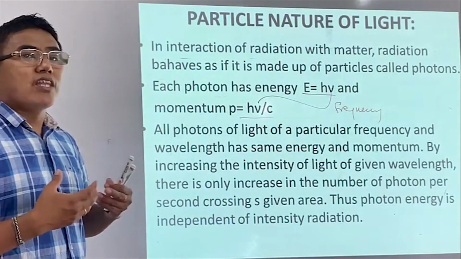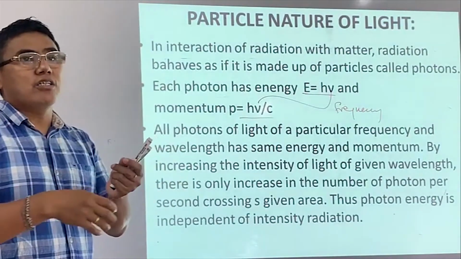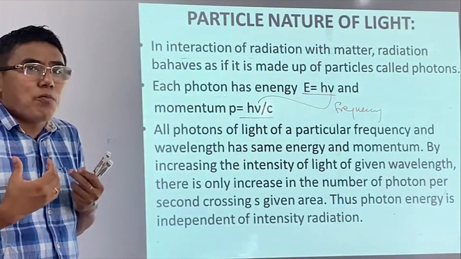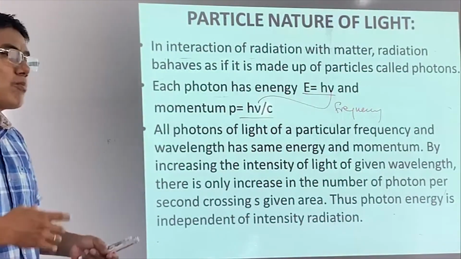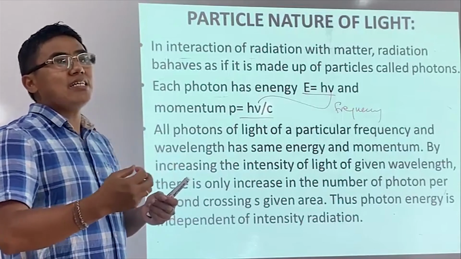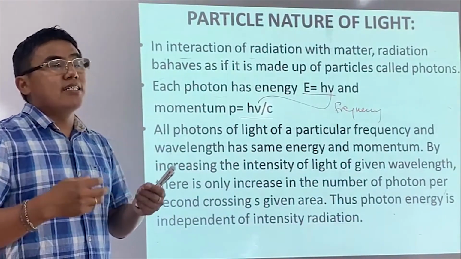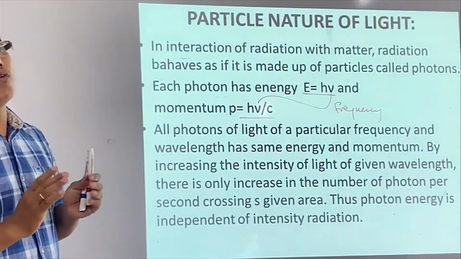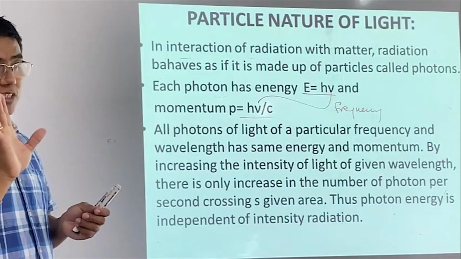And the momentum transfer, right? The moment light falls on the electrons, the electron gets momentum. There is a transfer of momentum taking place. So the momentum and the energy of light remain the same for all light of a particular frequency.